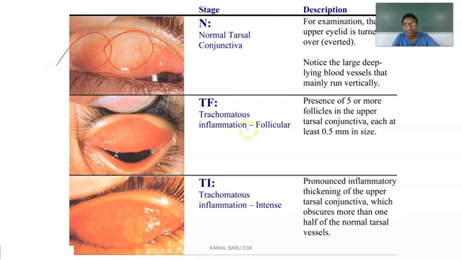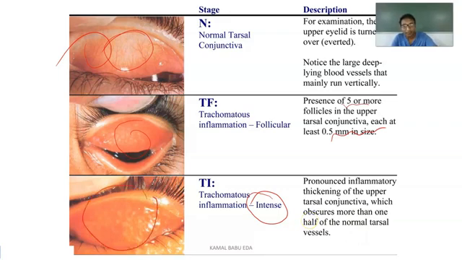If you see trachomatous inflammation in the picture here, whenever you are everting the upper eyelid, you can see the presence of 5 or more follicles on the upper tarsal conjunctiva, and each one is at least 0.5 mm in size. Trachomatous inflammation intense is pronounced as inflammatory thickening of the upper tarsal conjunctiva, which obscures more than half of the normal tarsal vessels. You can see it in the picture here.